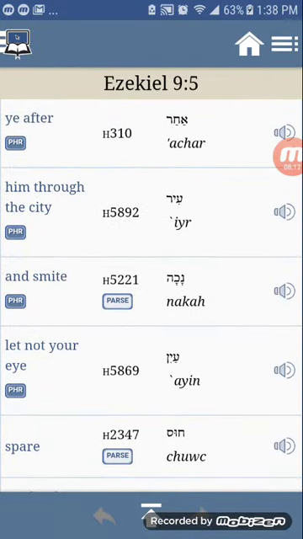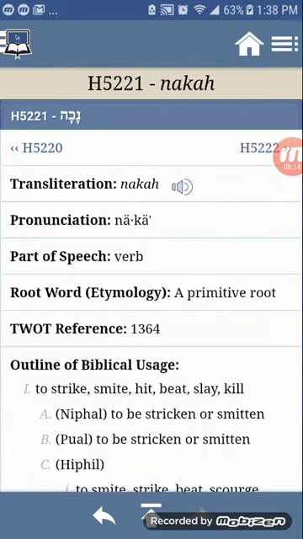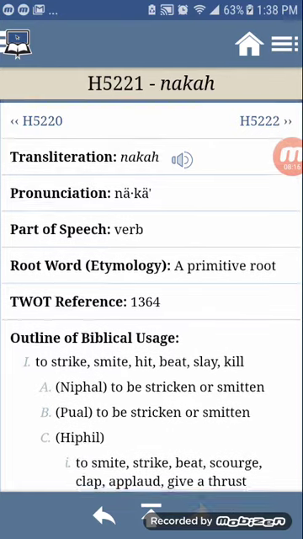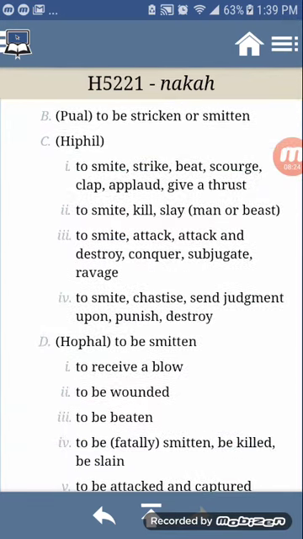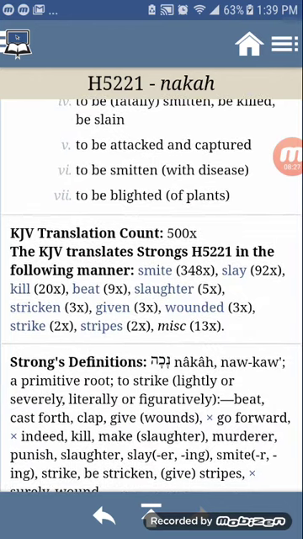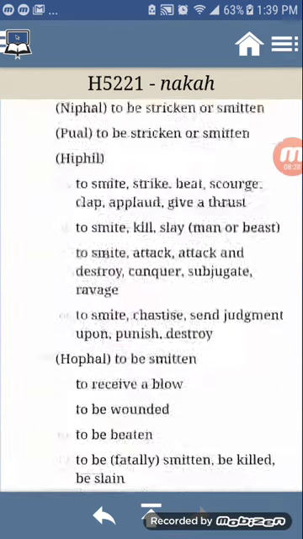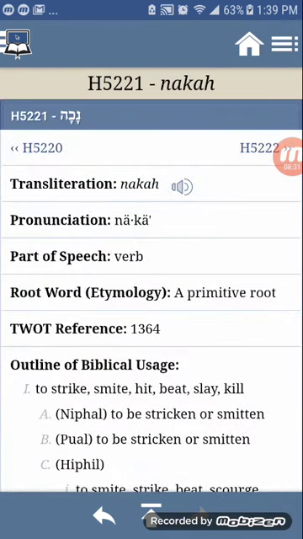As you can see, the word for smite is nakah, and it means to strike, to kill. To strike, smite, hit, beat, slay, kill. So it basically means to kill, and the Hebrew word for kill is nakah.